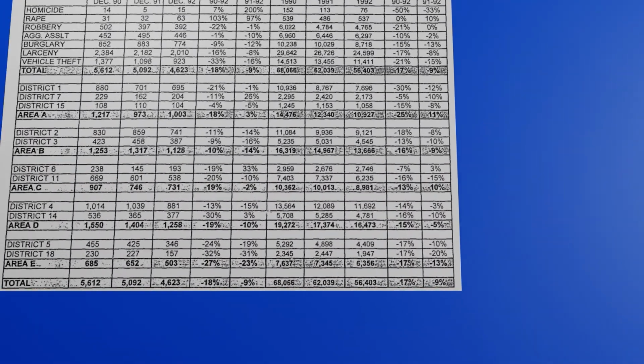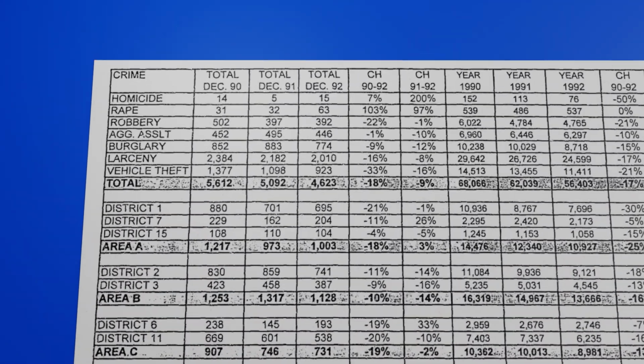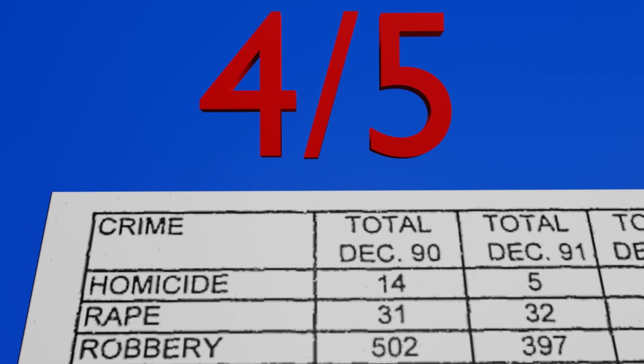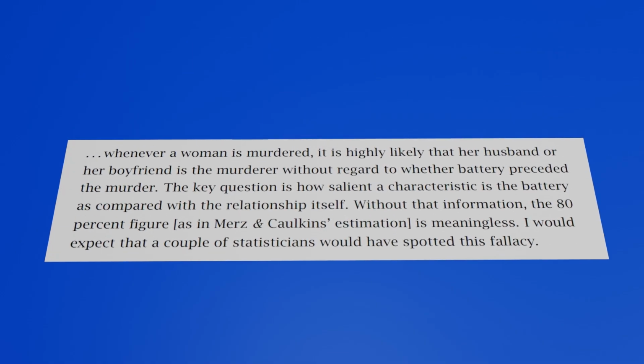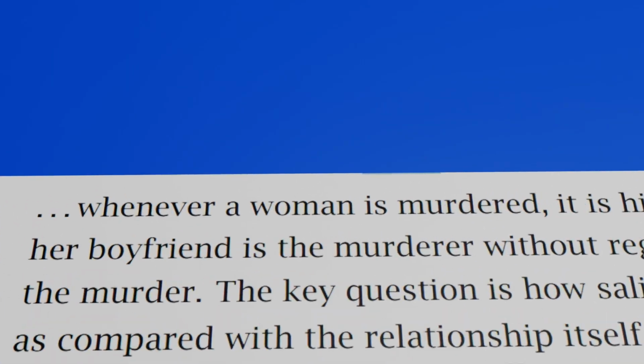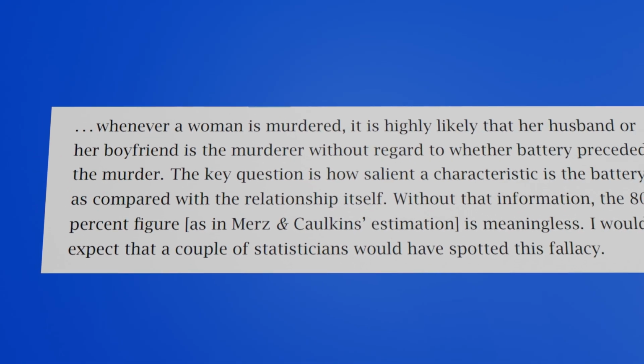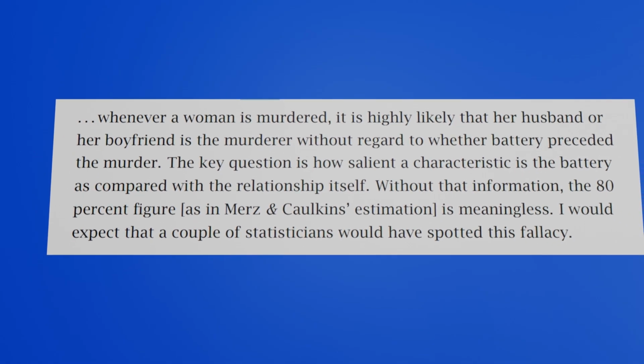Later, statisticians Merz and Calkins analyzed homicide data from 1992 and estimated the probability was even higher, around 4 in 5, or 80%. Dershowitz responded with a counter-argument. He argued that when a woman is murdered, her husband or boyfriend is often the most likely suspect, regardless of whether there was a history of abuse.